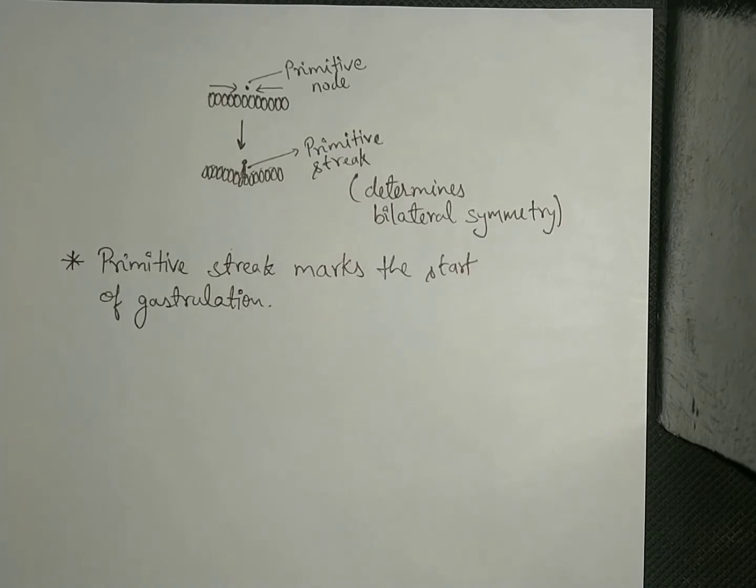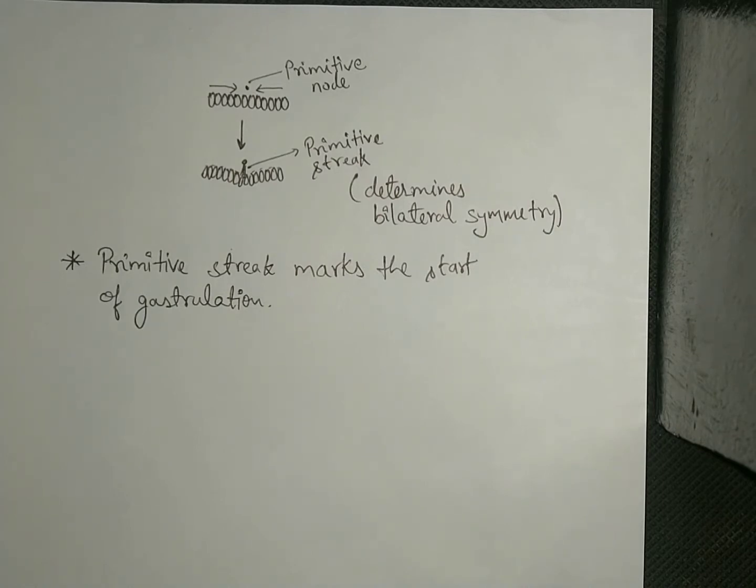Before coming on to the topic of fate of germ layers, let's see some important things that should be discussed. Before the start of gastrulation, the primitive streak appears.